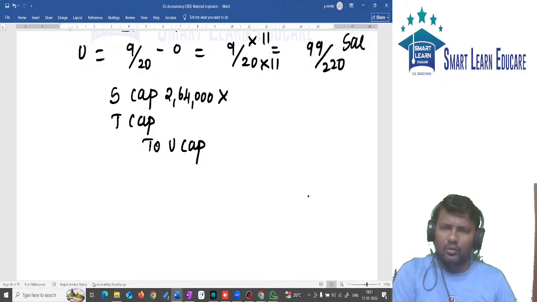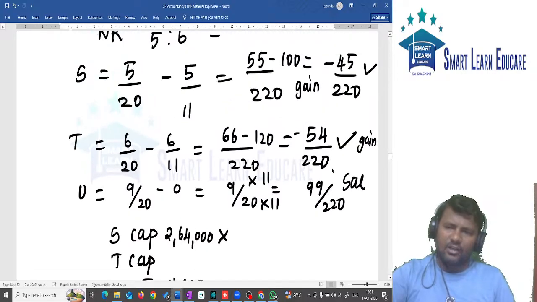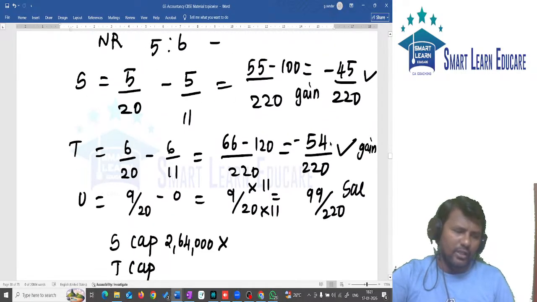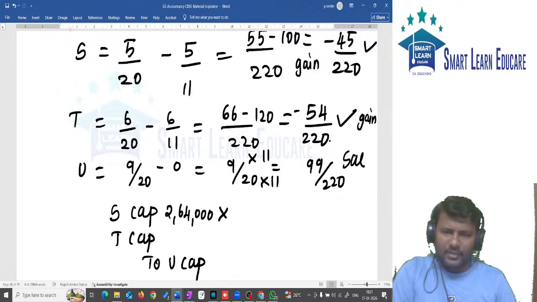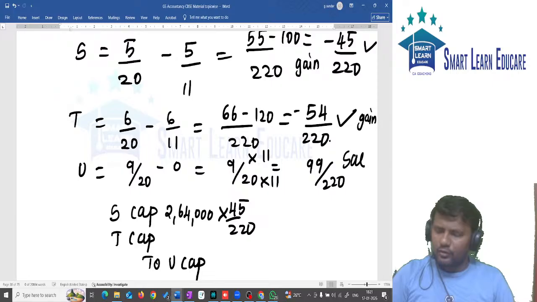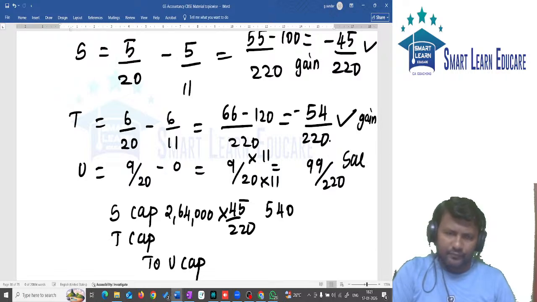2,64,000 into what is the gain of partner S? Partner S's gain, how much? It is 45 by 220. So 2,64,000 into 45 by 220 will give you 54,000.